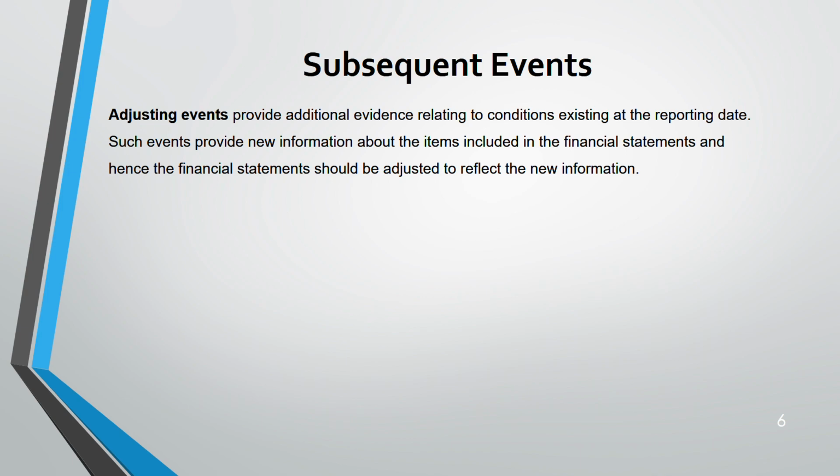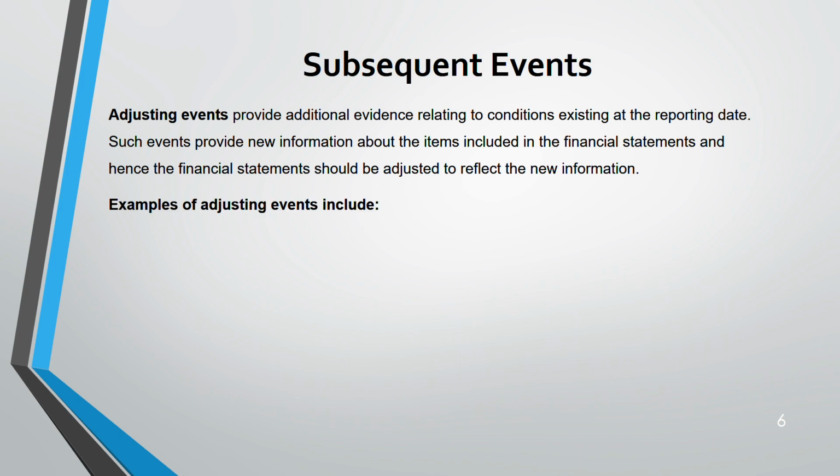Already some condition must have existed at the reporting date. And then if there is any change or new information which comes related to that existing condition at the reporting date, then it is known as adjusting event. And you have to adjust the financial statement for that new information that you get.